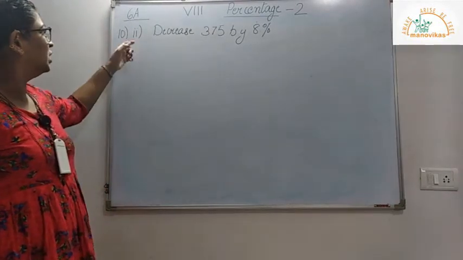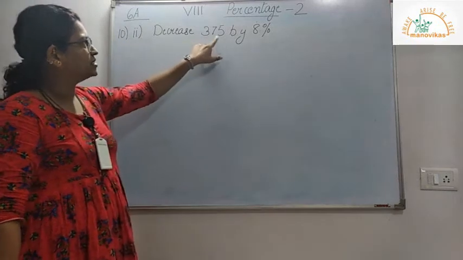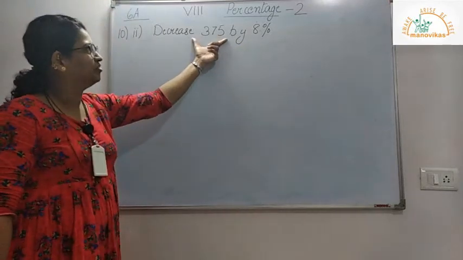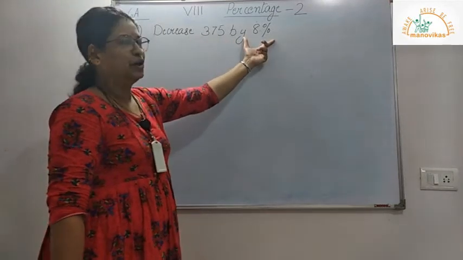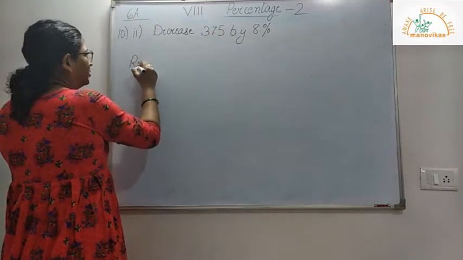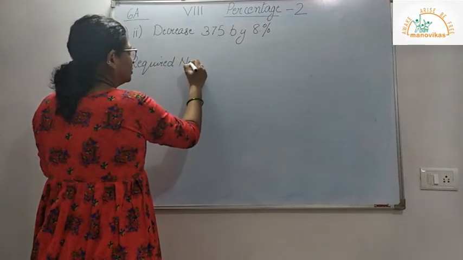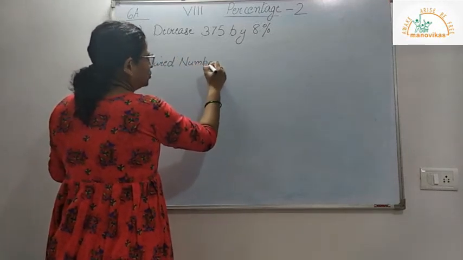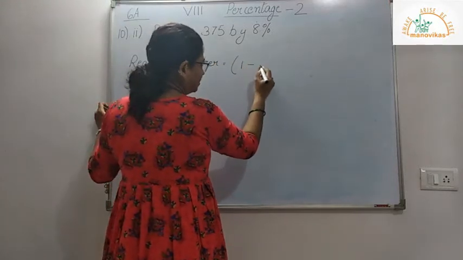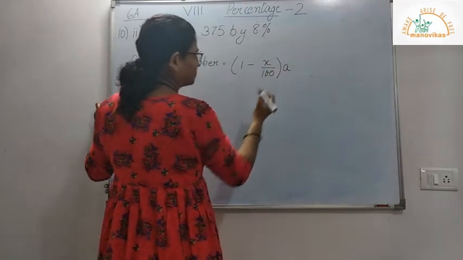Now we move on to the second sum of sub-question 10. Decrease 375 by 8%. Now we have to decrease the given number by 8%. So now my required number, we know the formula to decrease, that is 1 minus x upon 100 into a.